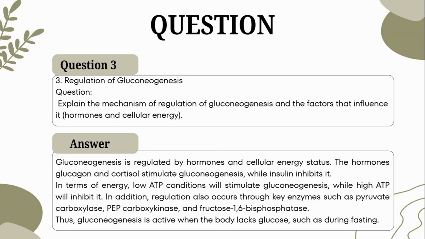In addition, regulation also occurs through key enzymes such as pyruvate carboxylase, PEP carboxykinase, and fructose 1,6-bisphosphatase. Thus, gluconeogenesis is active when the body lacks glucose, such as during fasting.